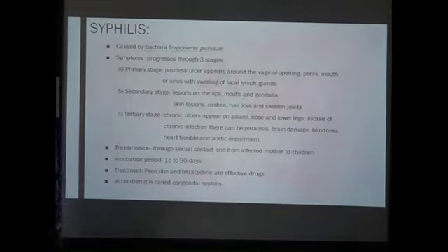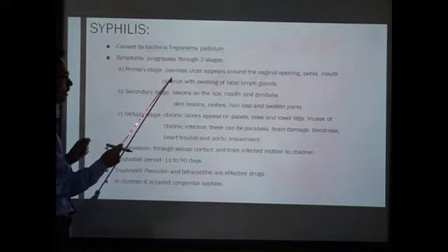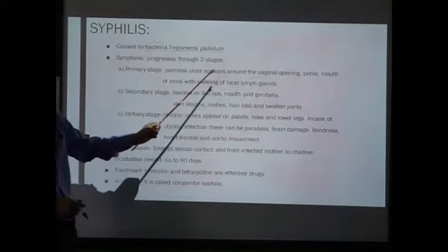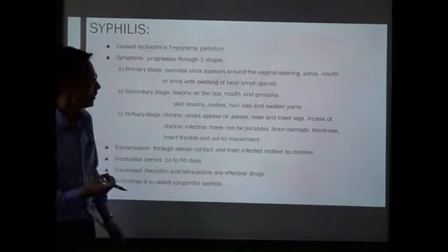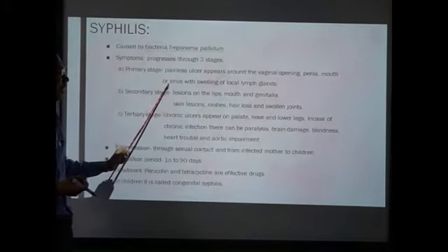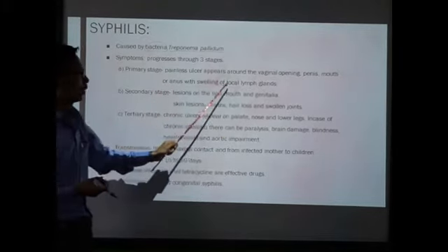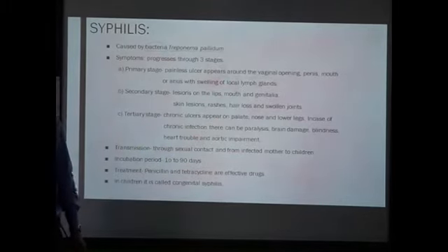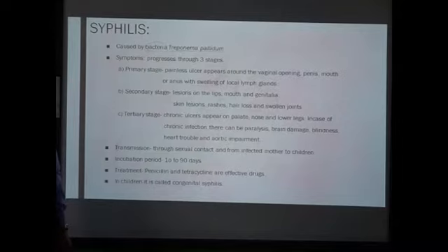In the primary stage there will be painless ulcers which appear around the vaginal opening, on the penis, mouth or the anus, with swelling of local lymph glands. These are the primary symptoms of syphilis.